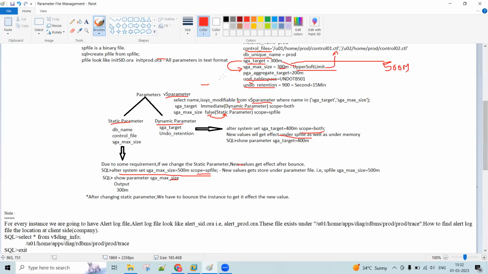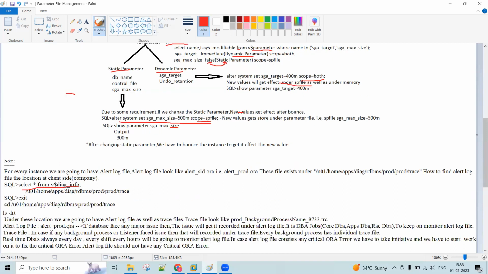And this is the query to get the alert log file location. If you run this query, select star from $v$diag_info, in the output you will get the location of the alert log file.